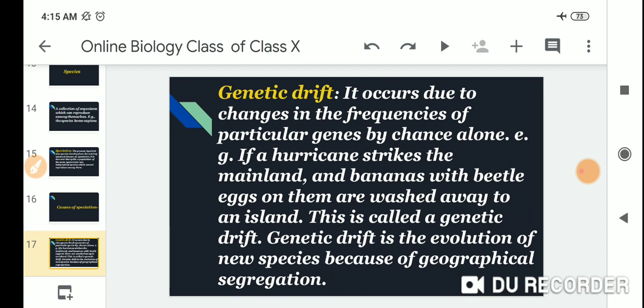First one is genetic drift. Genetic drift occurs due to a change in the frequencies of particular genes by chance alone.